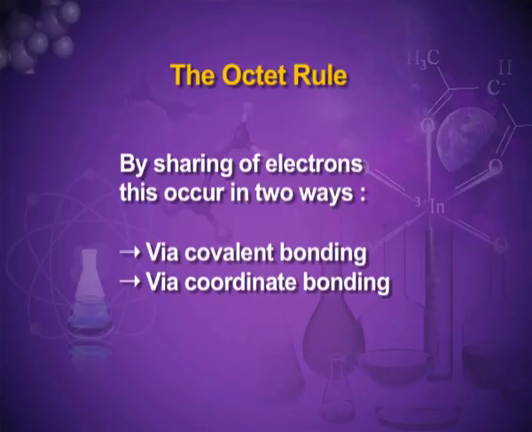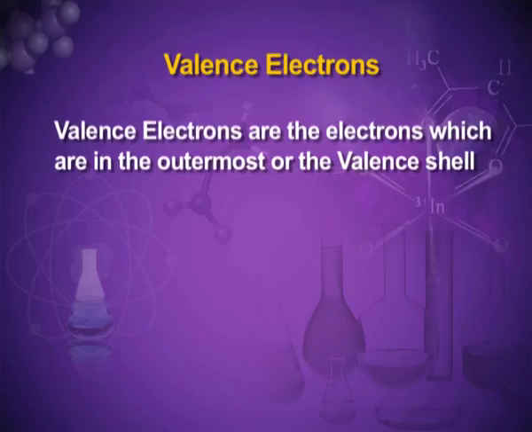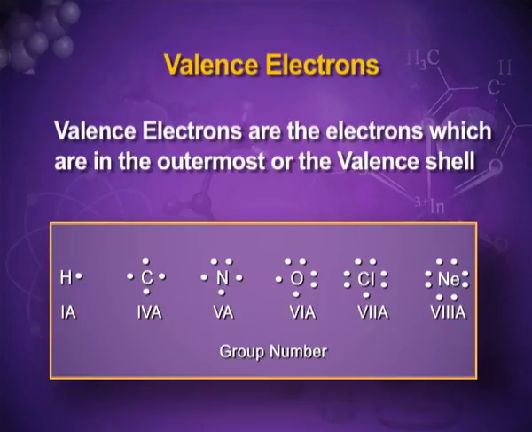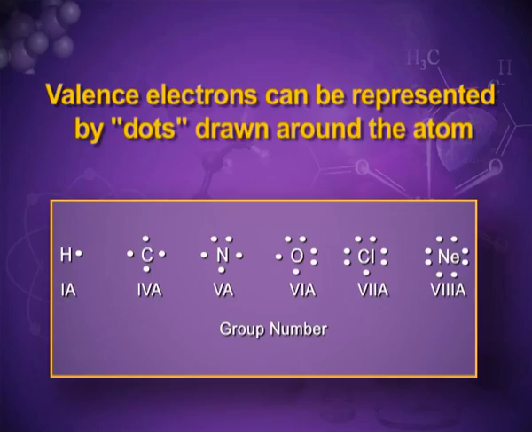Now I'll take the bonds one by one. But before that, I'll tell you about valence electrons. The valence electrons are the electrons in the outermost or valence shell, and these are the electrons which play the major role in the formation of a chemical bond. On the slide you can see the symbols of the elements and there are dots around them. These dots are the valence electrons.